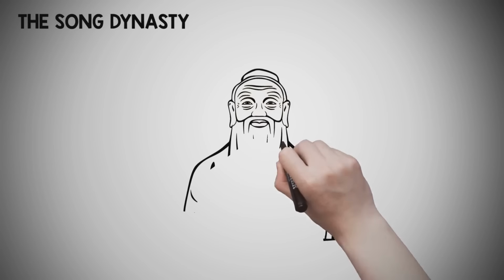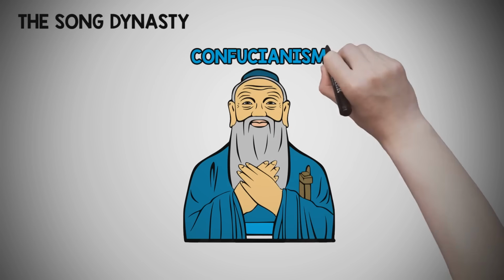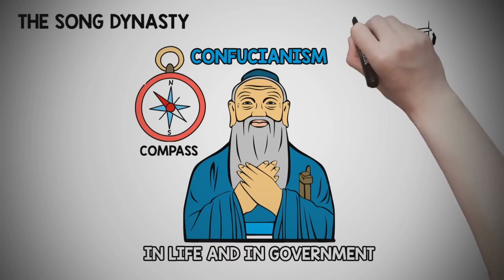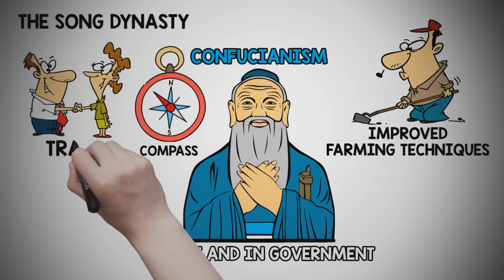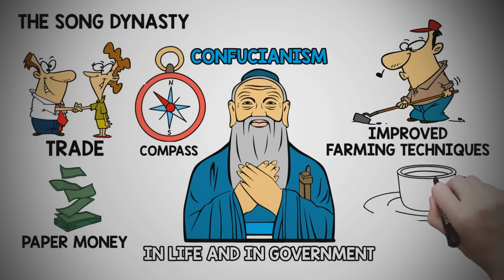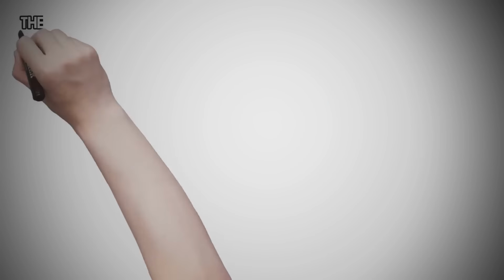The Song dynasty continued this golden age, embracing a return to Confucianism in life and government. It also produced inventions such as the compass and improved farming techniques and trade. Paper money and new art methods were created under Song dynasty leadership. Also, tea drinking became fashionable in this era, making tea leaves a highly traded product.